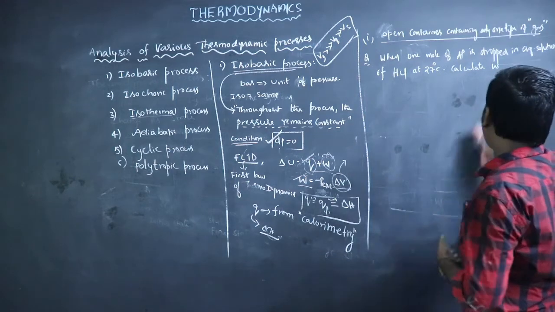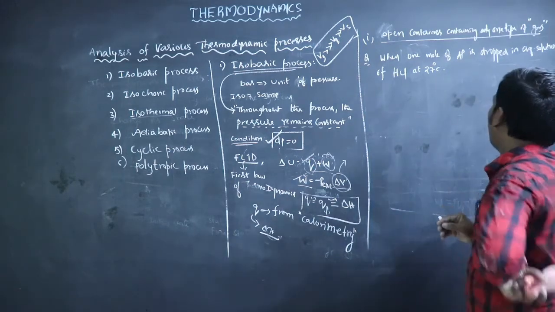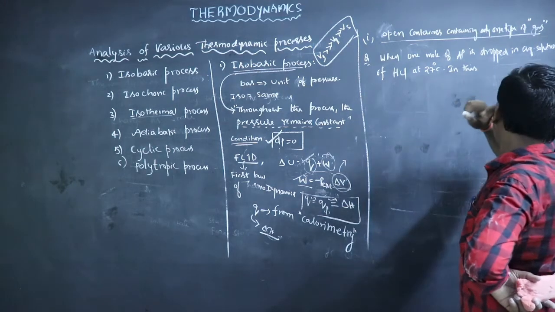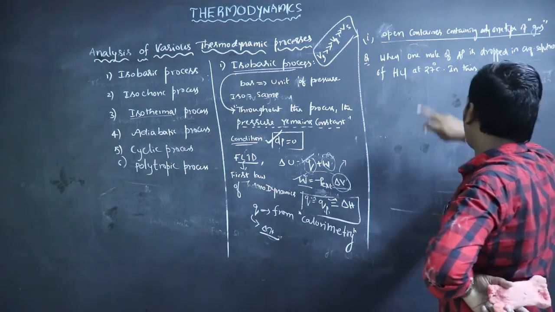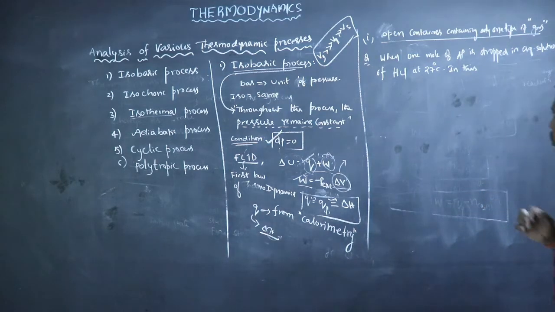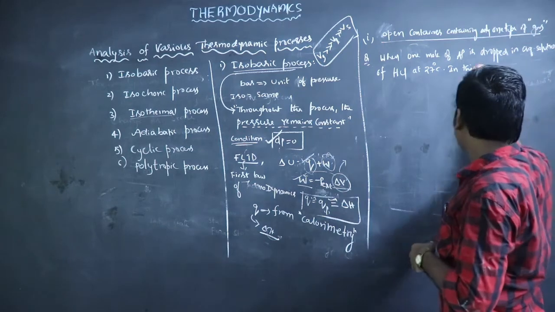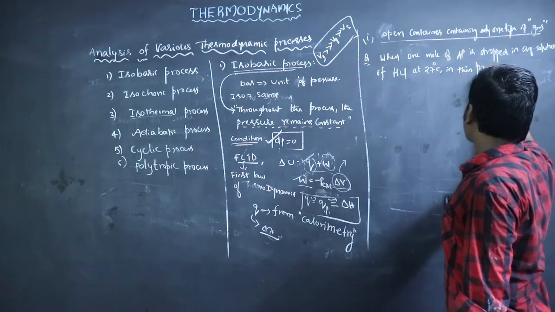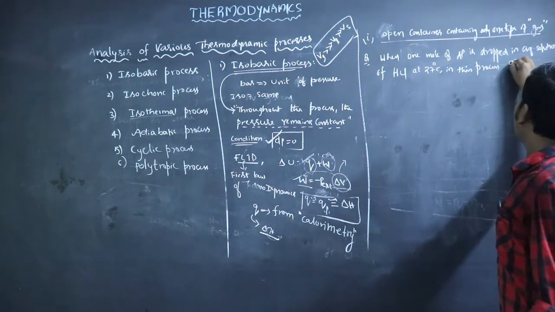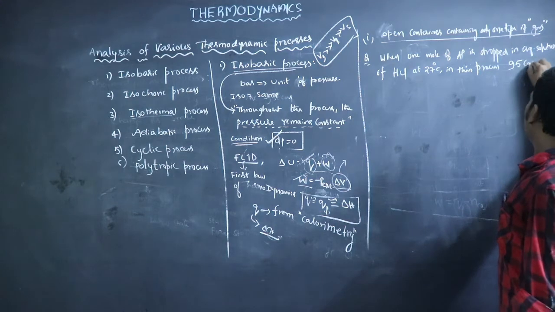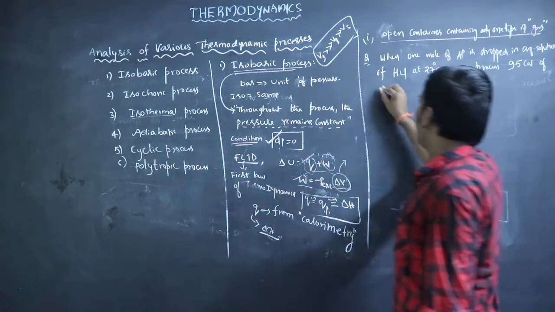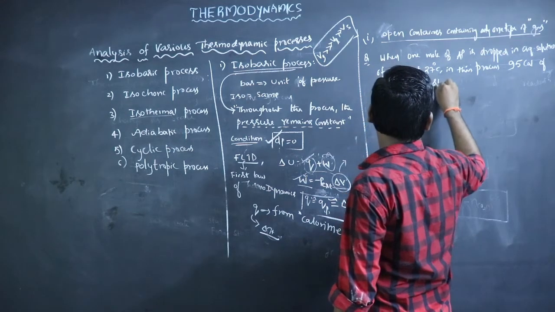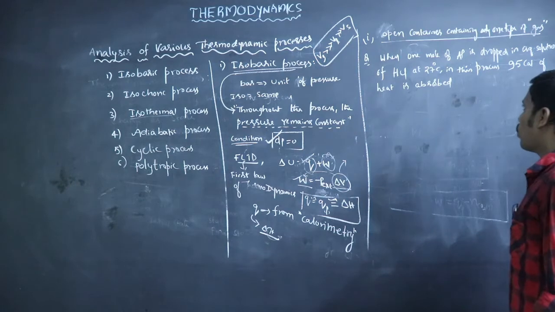Along with W, this information is also given: in this process, 95 calories of heat is absorbed.